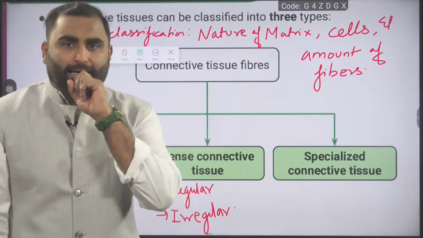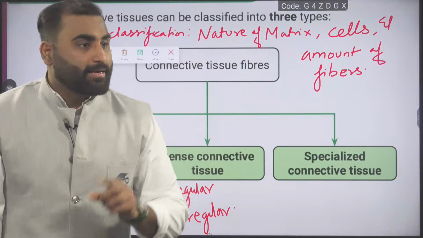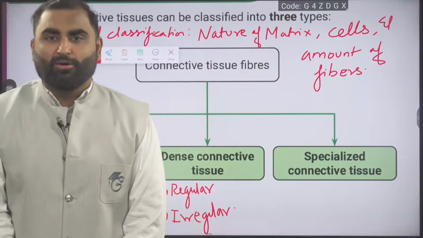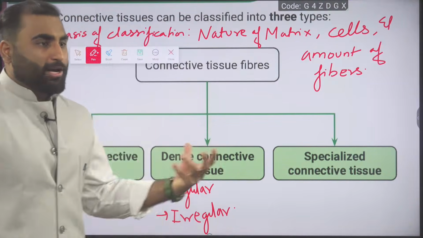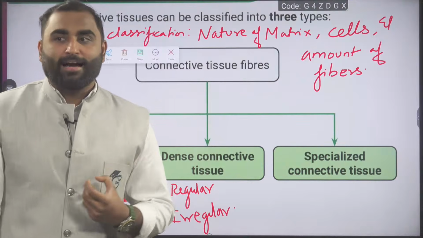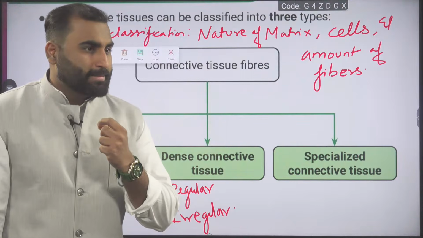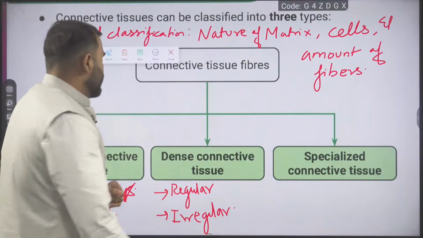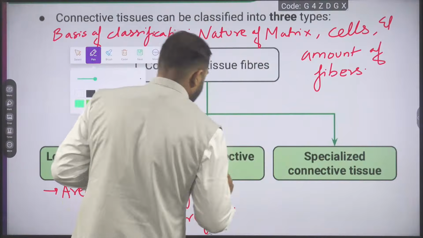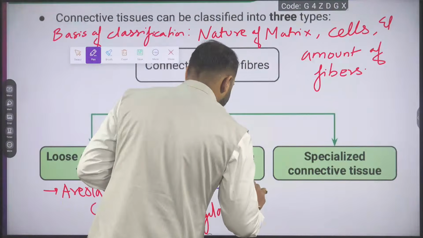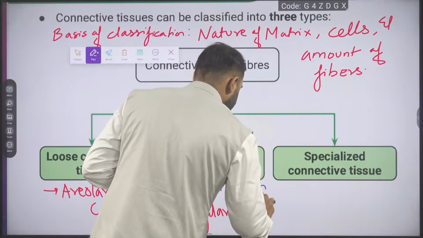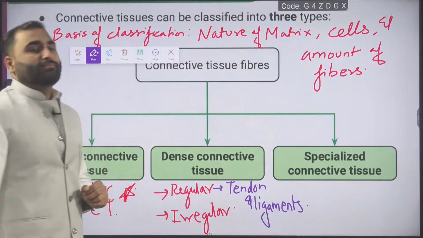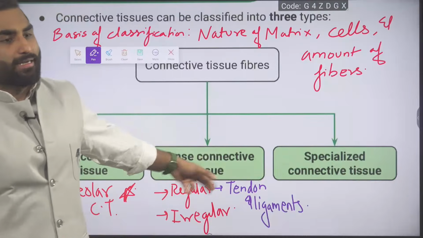Now tell me, tendon and ligament, where you will place them? Will you place them in regular dense or irregular dense? They are very thick fibers. They are very thick tissues. They are regular. In regular, you will study two, that is tendon and ligaments. Tendon and ligaments we will study in a regular dense connective tissue.